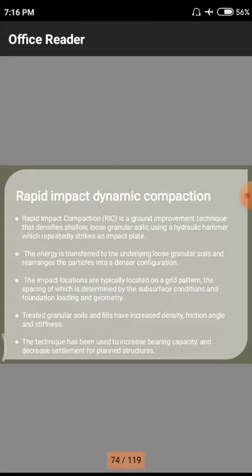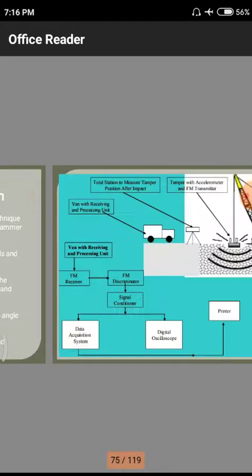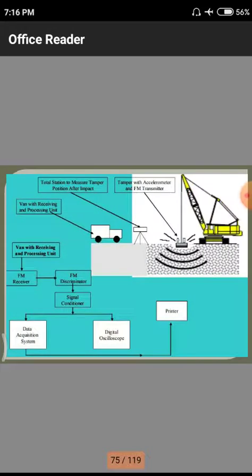We have a hydraulic hammer. That means hydraulic properties. That means we are using here a fluid for transmitting a huge amount of force onto the particular plate. And the second one, we have a total station or any other dumpy level which is used to measure settlement. That means how much settlement occurred due to applying this hydraulic force on a particular strata. All those things we need to measure with this total station or any other surveying equipment.